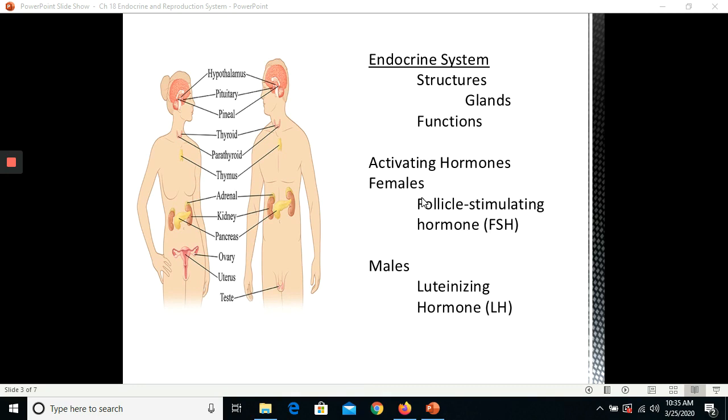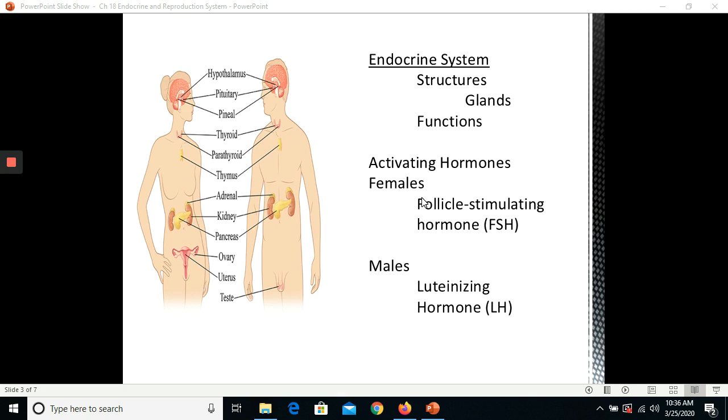Now I want to talk about two other hormones. Two hormones that stimulate production of other sex hormones and are secreted by the pituitary's anterior lobe during adolescence. This is follicle stimulating hormone, FSH, and luteinizing hormone, LH. These control the growth, development, and functions of the gonads, another name for the ovaries and the testes. In females, FSH stimulates cells in the ovaries to produce estrogen, a female sex hormone that triggers the development of ova. LH is responsible for ovulation and stimulates ovarian cells to produce progesterone.